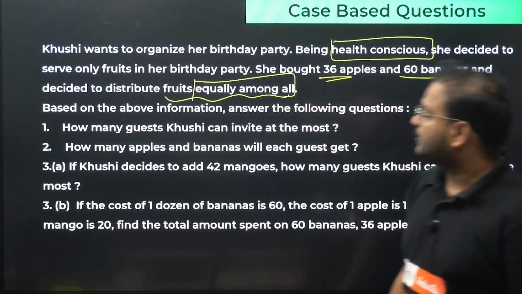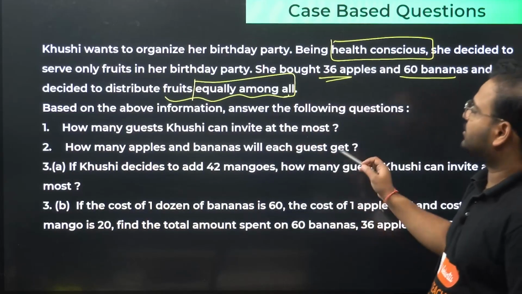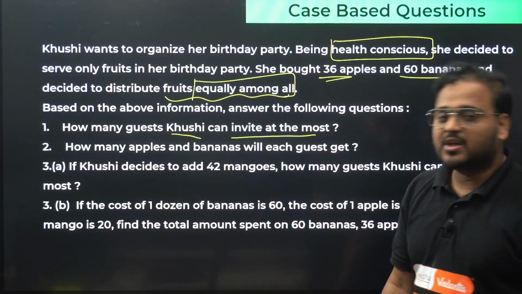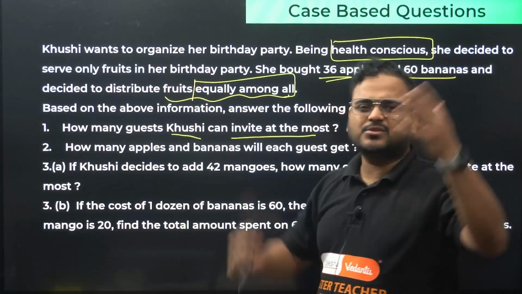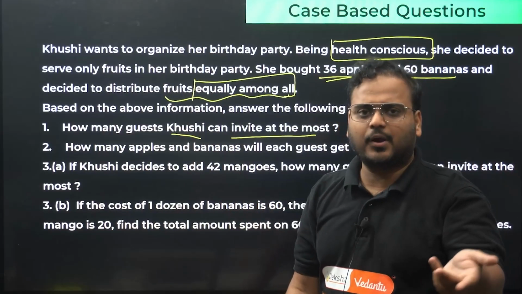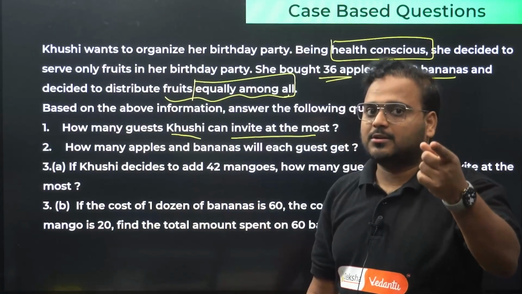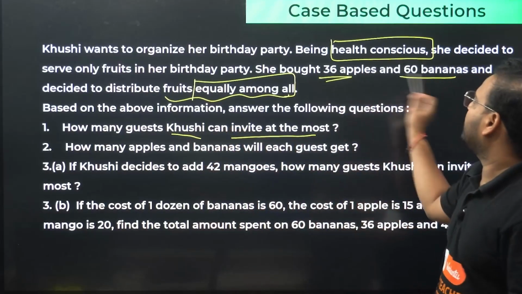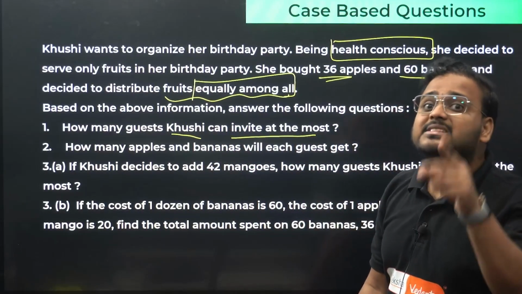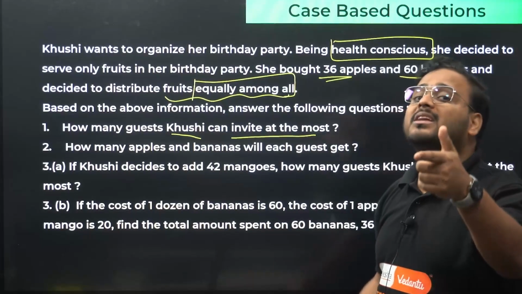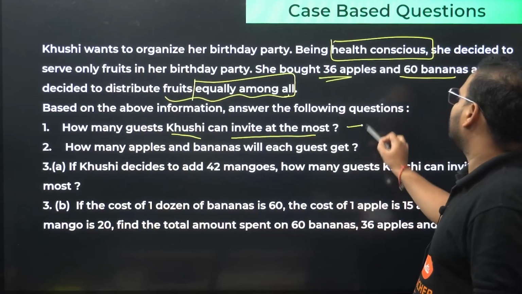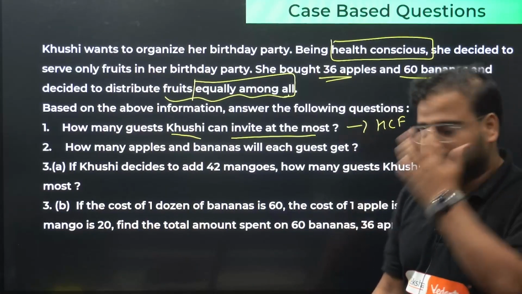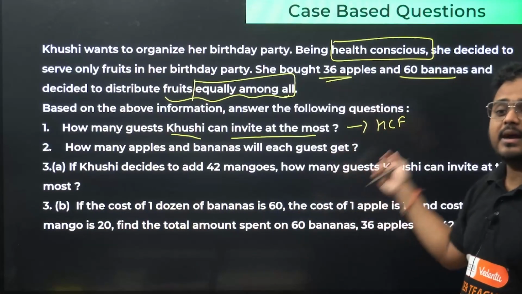Now, based on this information, answer the following question: how many guests can Khushi invite at the most? Think about it. One thing is the logic, and the other is the whole process of what we have to find out. The logic is the number of guests. Can it be more than the apples and bananas? No. LCM is always equal to or more than the given values. So what are they asking to find? HCF. Now get back into the maths part. Logic gives me that it is actually HCF.